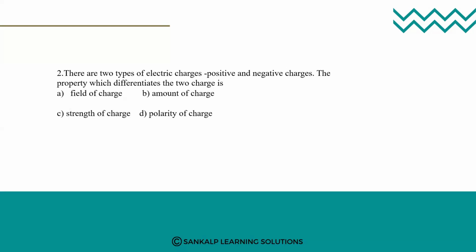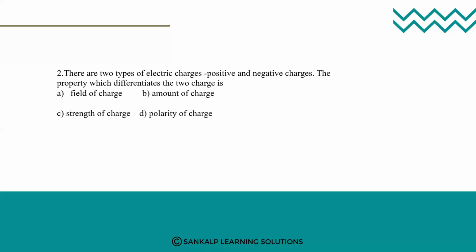When we say there are two types of charges, the nature of the charge, we are saying it with the help of the polarity of the charge.